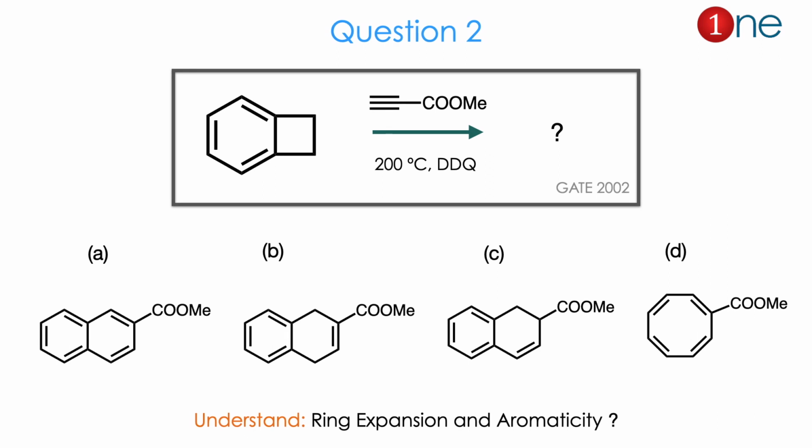Then question number 2. The starting material has a benzene attached with a cyclobutane. Then you are using an alkyne which is attached with COMe. You are heating, and DDQ you are using. They ask you to find the product. The product can be the aromatic which is attached with an ester, or a simple ring opening, or the position of the alkene, or D product is complete ring opening. Here from the reactant to the product you might understand that ring expansion definitely occurs. Whether aromaticity is established or not is the real question. The answer is A. Let us see how.